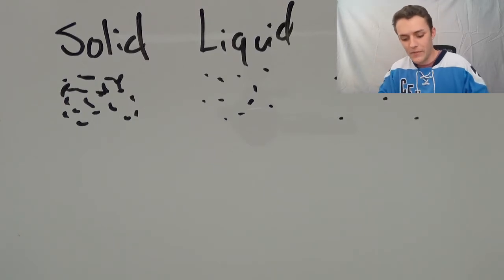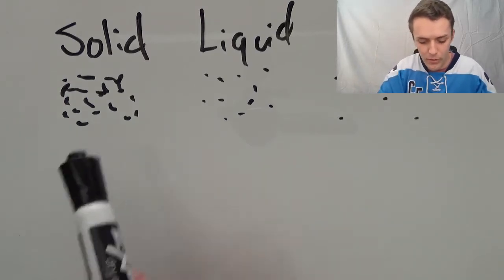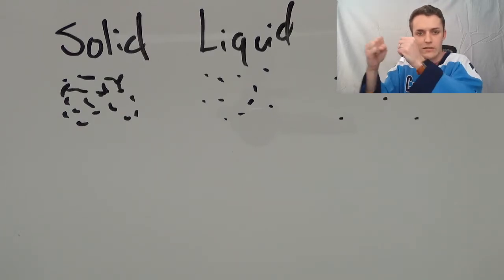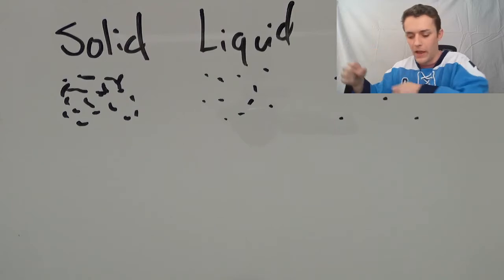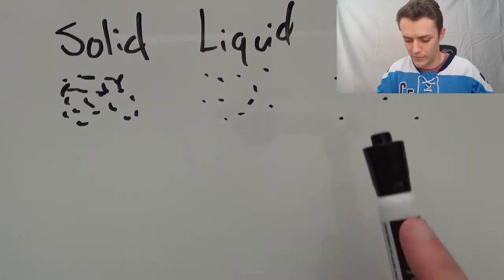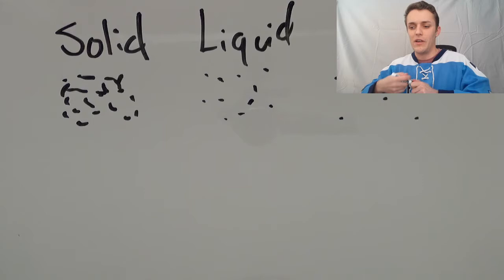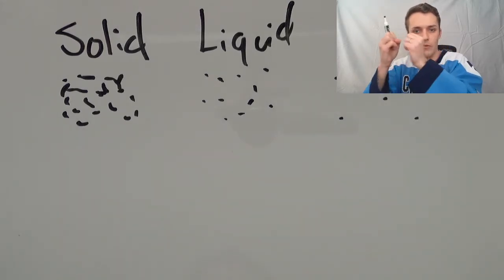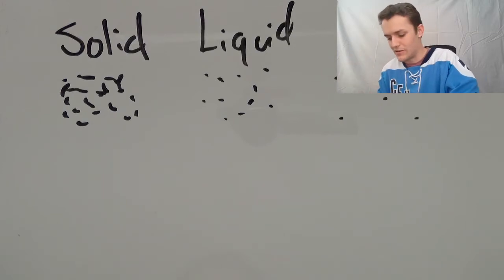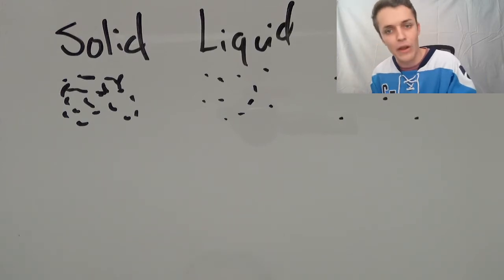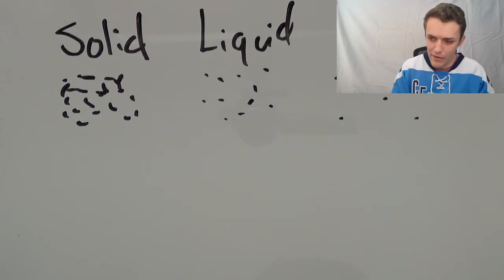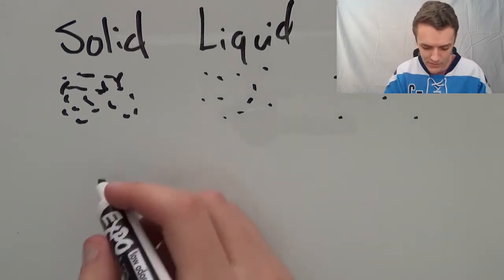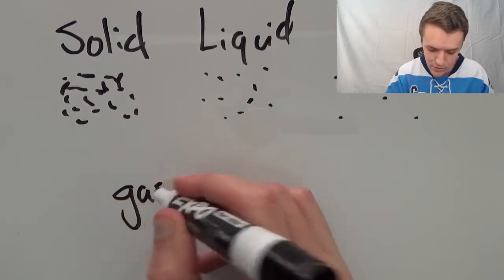Looking at the solid, all these particles are packed together. Since the particles are so close to each other, they have an easier time bumping into one another than they do in the gas, because the particles are very spread out. So sound actually travels faster in a solid because there are more particles that have an easier time bumping into each other than in the gas. So it ranks pretty intuitively from there, going from slowest to fastest. The slowest would be gas because these particles are very spread apart.